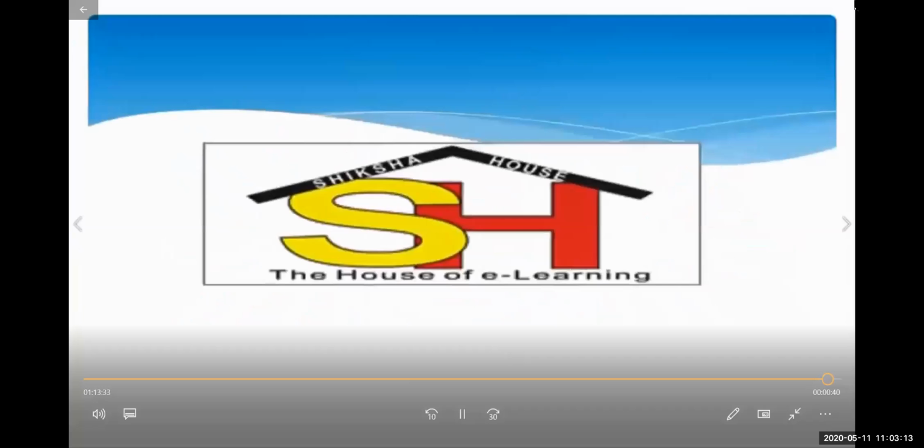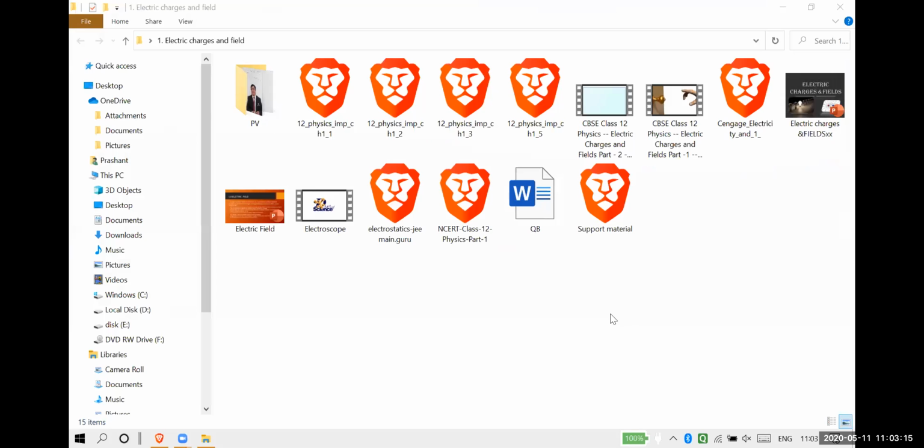So in this way, in this first part, we have studied two important things. The first one is the electric field: what is the electric field, and how is the electric field related to the electric force. The second one is the electric field lines. These things we have studied here. Now the next, second part is the electric flux.